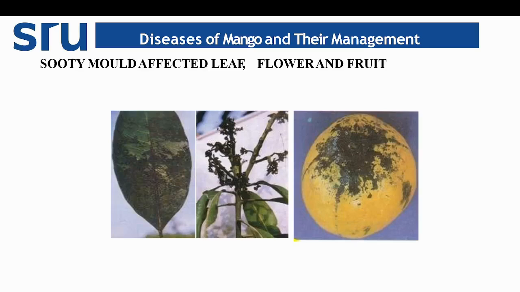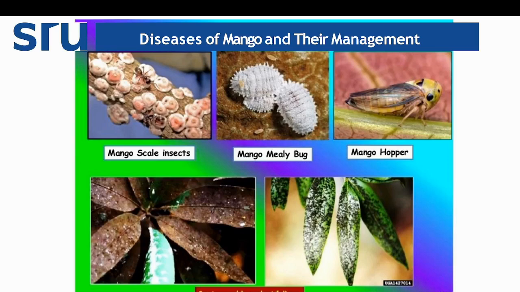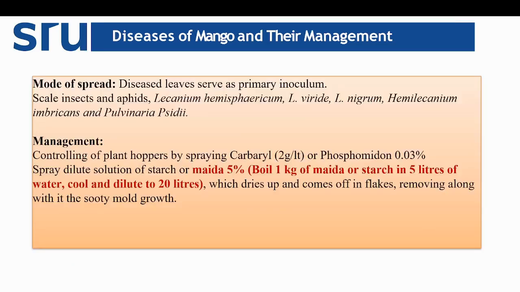So this is how the affected plant looks, with a black incrustation on the affected fruit and affected plant parts. Majorly this sugary or honeydew secretion is caused by mango scale insect, mango mealybug and mango plant hopper. Coming to mode of spread, the diseased leaves serve as a primary source of inoculum. Some scale insects like Lecanium hemisphericum, Lecanium viride, Lecanium nigrum and other sucking pests will majorly spread the disease from one plant to another plant.